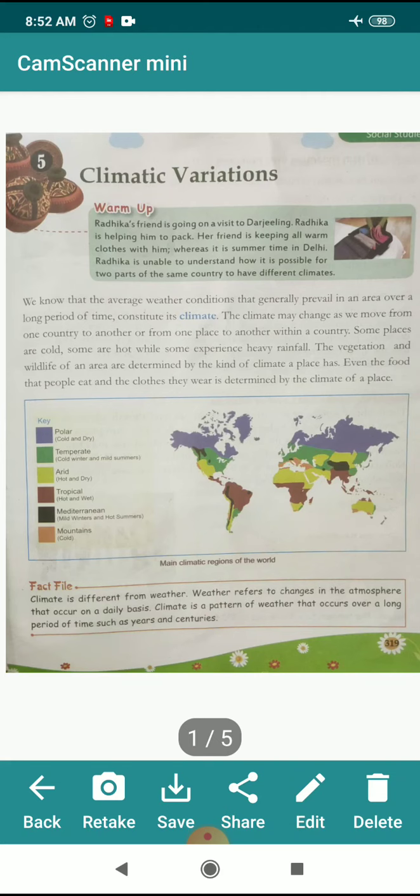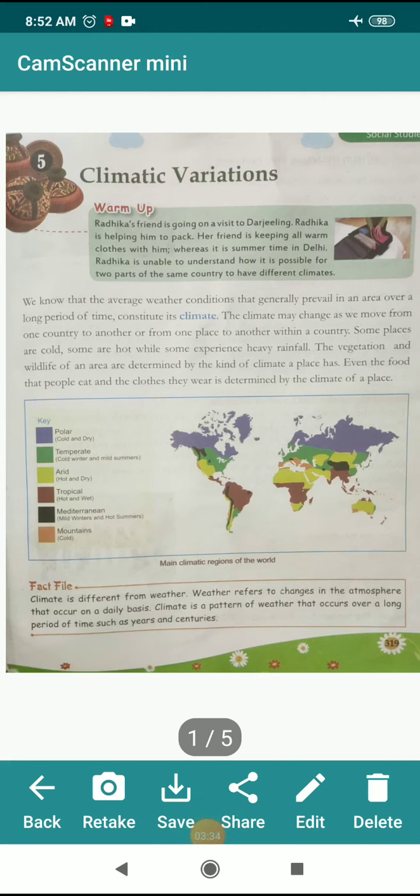Even the food that people eat in these areas and the clothes which they wear depend completely on the climate of that particular country. So don't get confused with the weather.